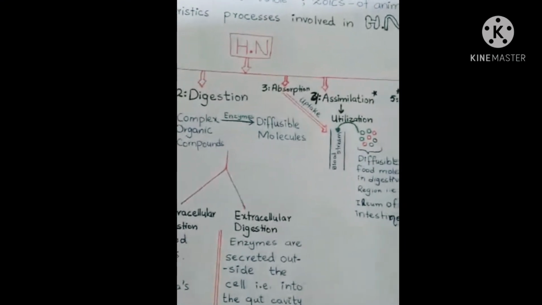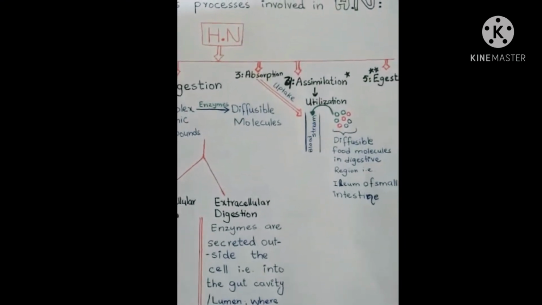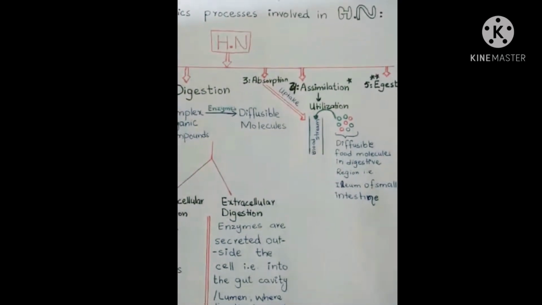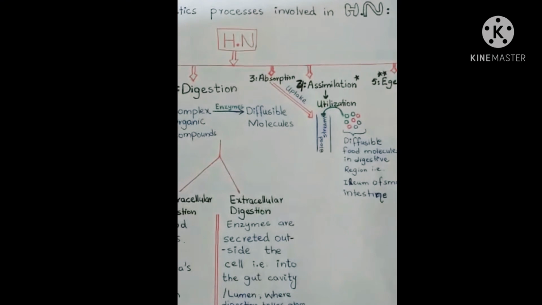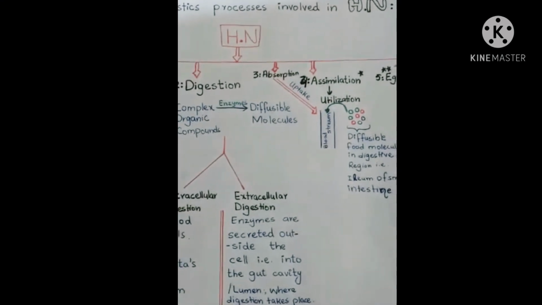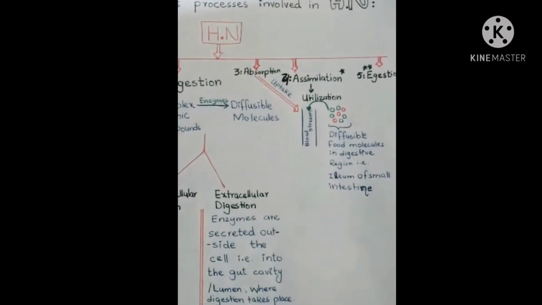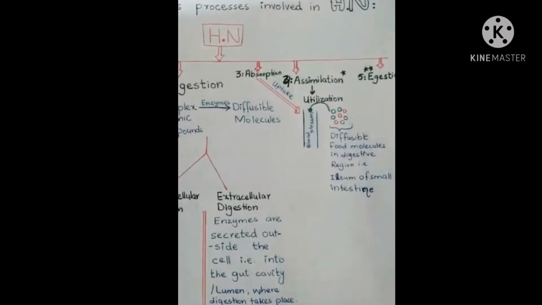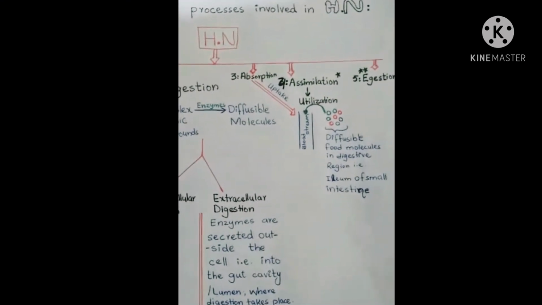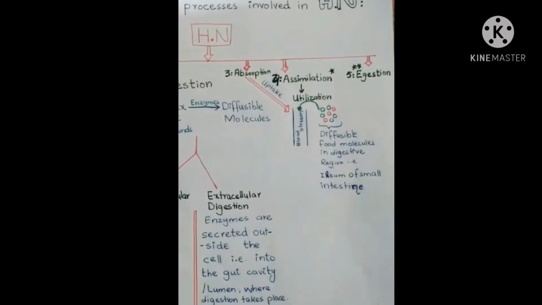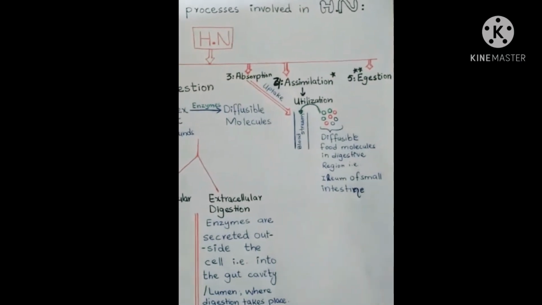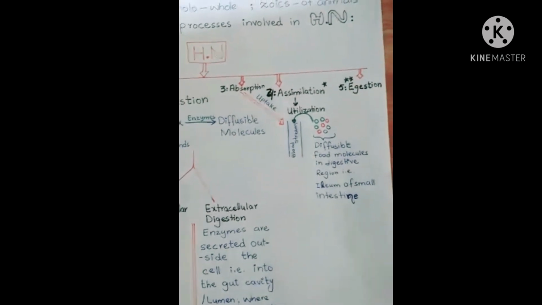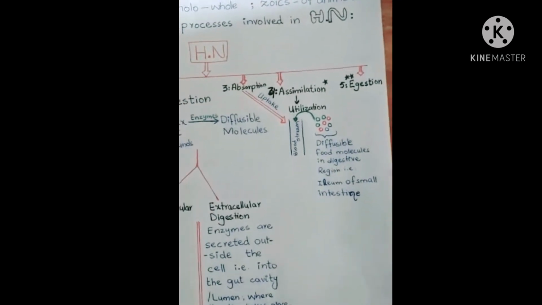Then what happens in absorption? Absorption is the uptake of those diffusible molecules which are created by the process of digestion. These diffusible food molecules are diffused into the bloodstream. The bloodstream takes those diffusible food molecules and transports them to the regions where they are required.